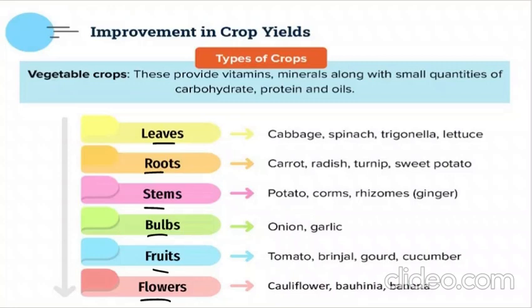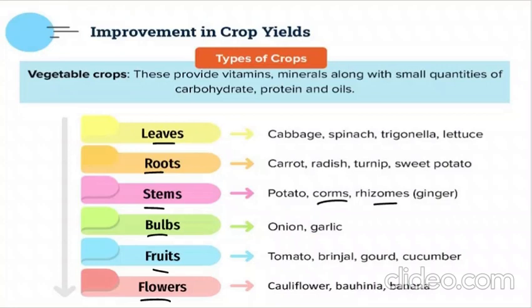What are the leaf crops? Leafy vegetables: cabbage, spinach, trigonella, lettuce, methi, palak. All of these are the leafy vegetables, the green vegetables which give us vitamins. Then come the roots which we eat: carrot, radish, turnip, sweet potato. All of these are the roots of a plant which we eat. Then are the stems: potato, corms, rhizomes like ginger. These are the stems which we use, right? Ginger is used for medicinal purposes also.